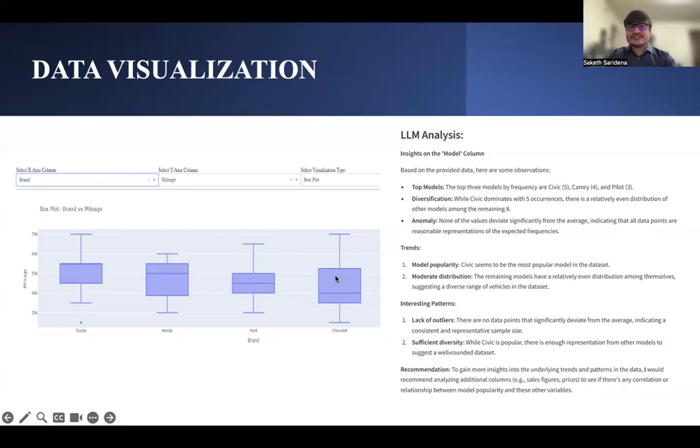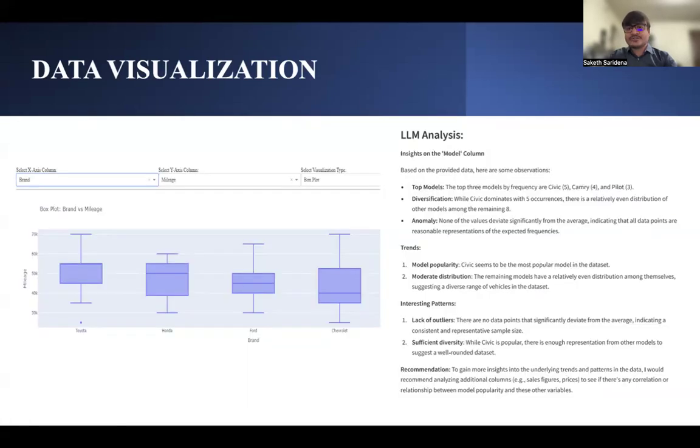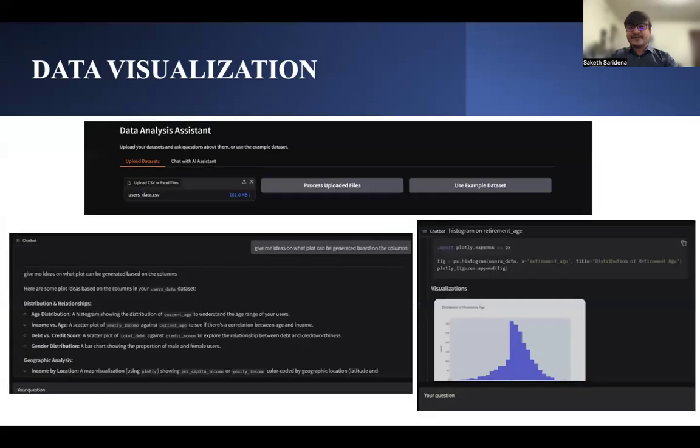Once this visualization is generated, our LLM Ollama model will give all this analysis of what is done, what the insights are, what the trends and interesting patterns are, and what we recommend from this particular plot. So these kinds of things were done in the data visualization part.